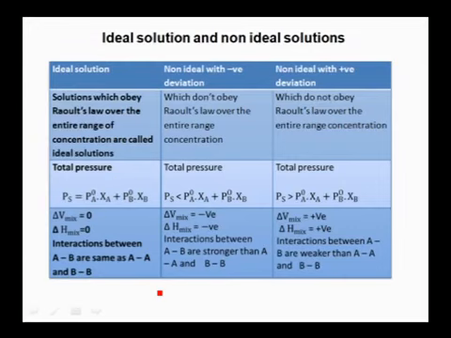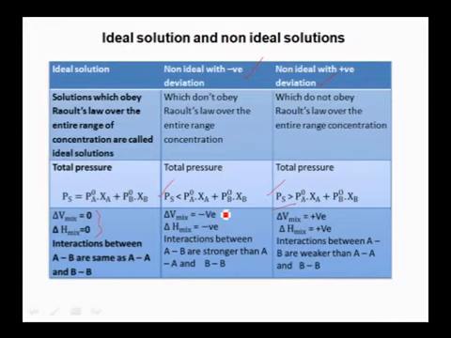There are two types of solutions: ideal and non-ideal solutions. The solution which obeys Raoult's law is called an ideal solution, and one which does not obey Raoult's law is called a non-ideal solution. They can show negative deviation as well as positive deviation. In a non-ideal solution with negative deviation, the total pressure will be less than the expected value, whereas in a non-ideal solution with positive deviation, the pressure will be more than the expected value. In case of an ideal solution, delta V mixing and delta H mixing are both 0.